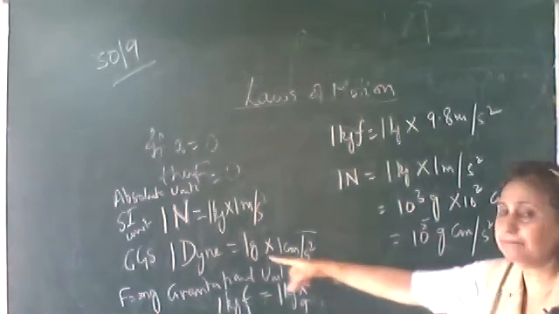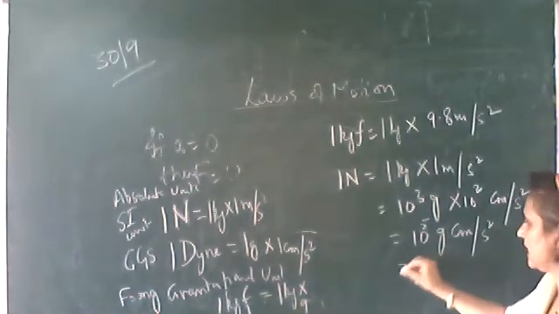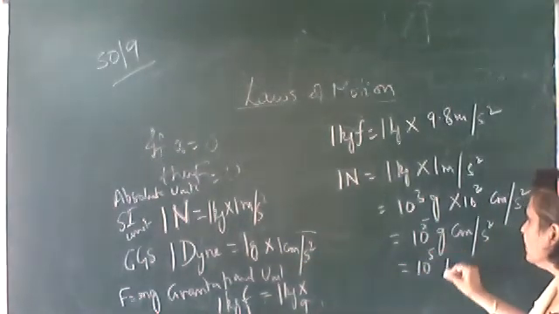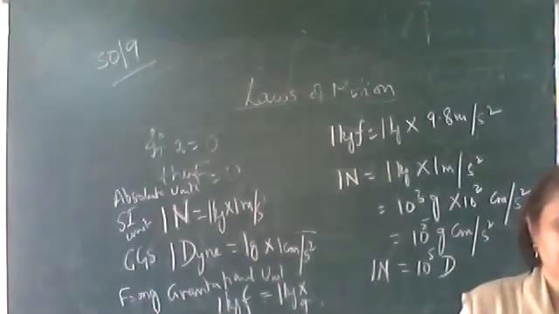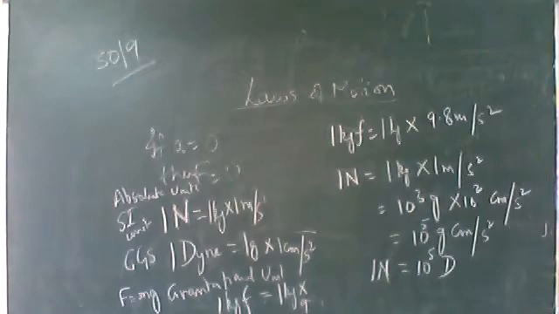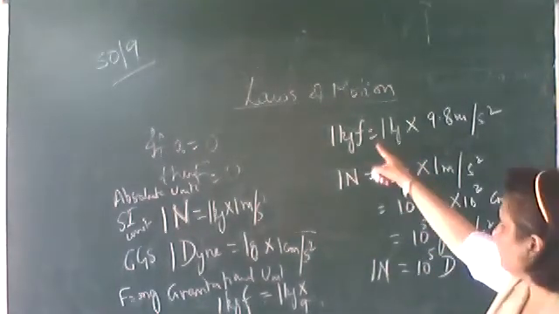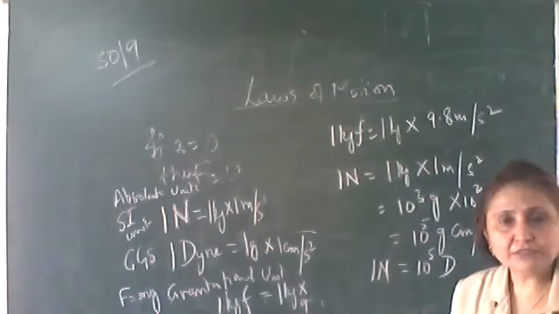And what is this gram per centimeter per second square? It is dyne. So 1 Newton is equal to 10 raised to the power 5 dyne. The relation between Newton and dyne is 1 Newton is equal to 10 raised to the power 5 dynes. The same way we can convert kg force in Newton.